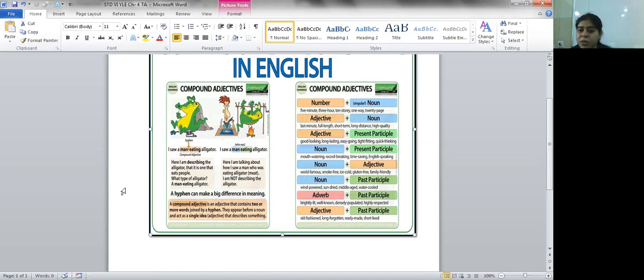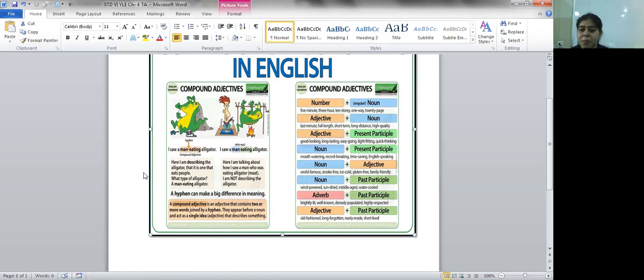I repeat again for you all to understand. We go back to the first example. We say, I saw a beggar eating cat. So what is understood? That the beggar is eating the cat. Then I say, I saw a beggar-eating cat. I have written beggar dash eating, or a hyphen. So when I'm putting a hyphen over there, I'm describing the personality of that cat, that it is a beggar-eating cat.